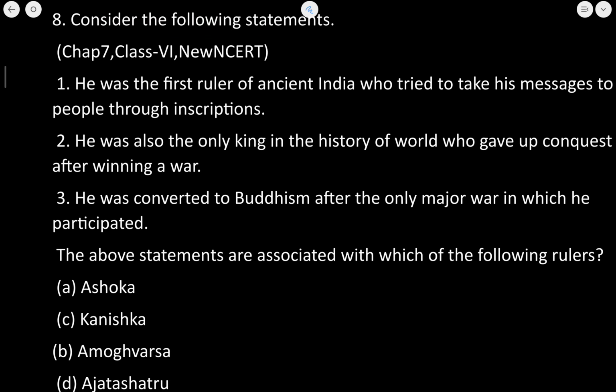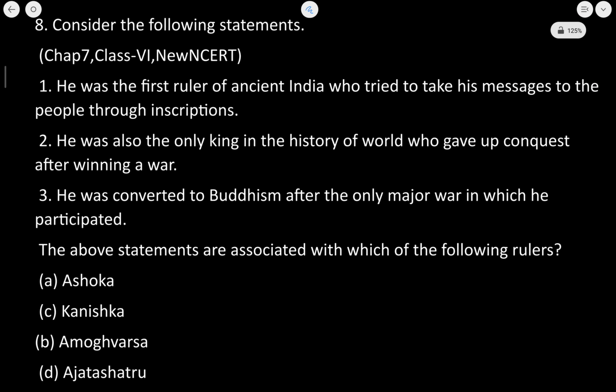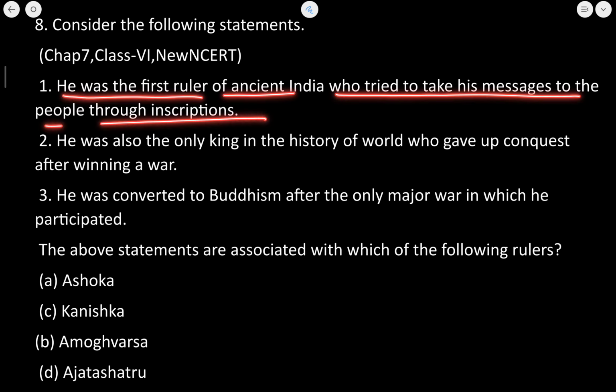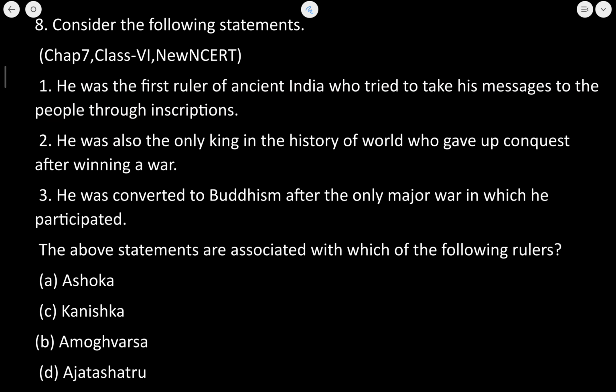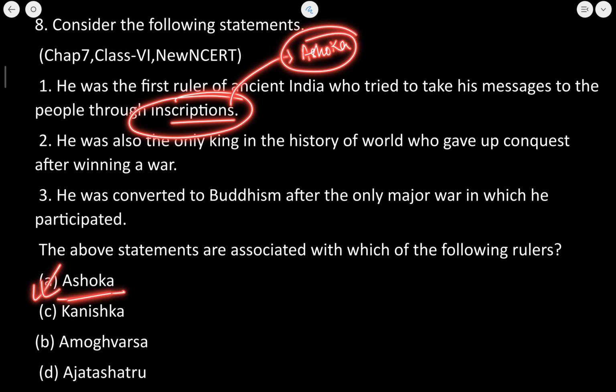Consider the following statement. Now we have to tell about the ruler. He was the first ruler of ancient India who tried to take his messages to the people through inscriptions. Now, which ruler had his own inscription and various inscriptions? Obviously, Ashoka. So, as we read the first point, we will correctly mark the answer.